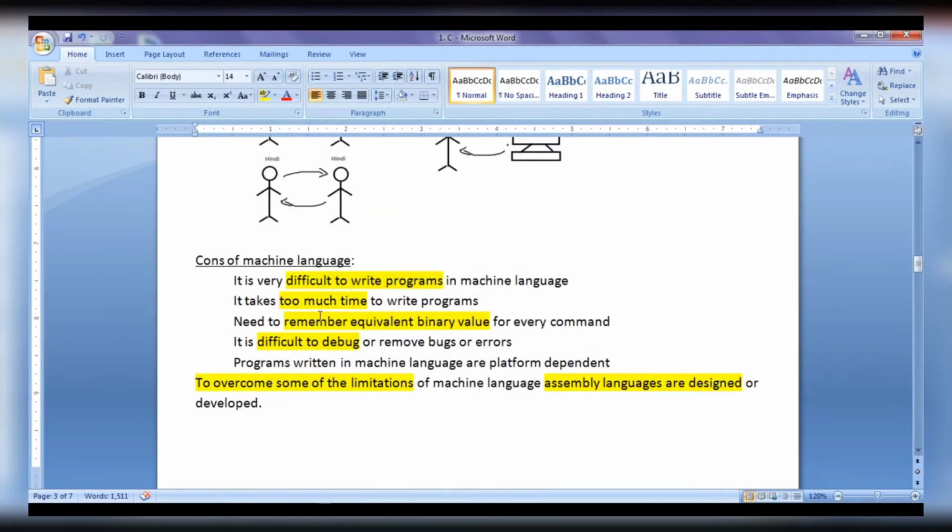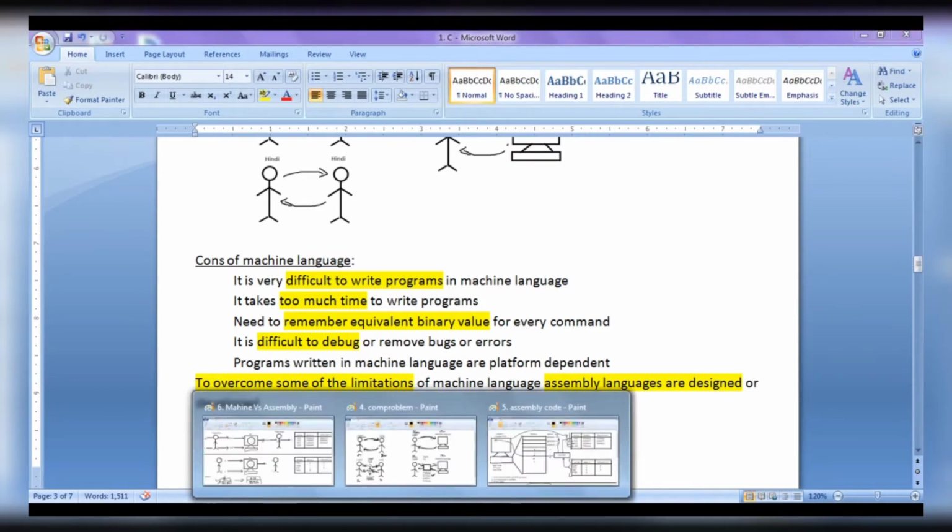But there are some limitations of machine language. It is very difficult to write programs in machine language. It is very difficult to learn machine language. It takes too much time to write programs in machine language. We need to remember equivalent binary values for every command of that machine.